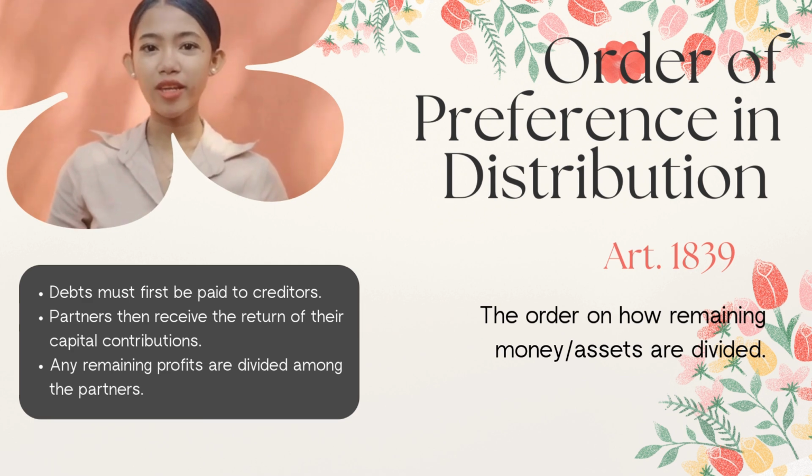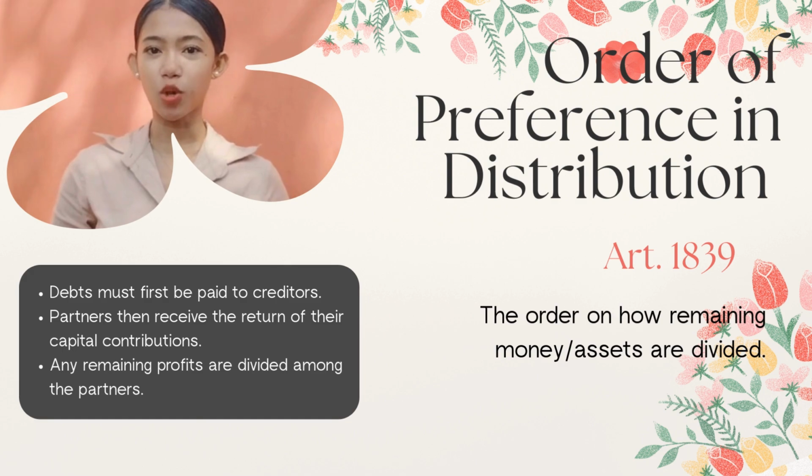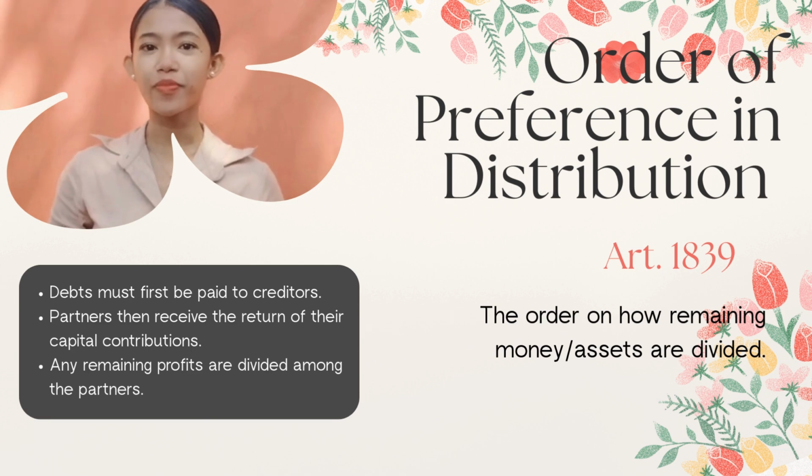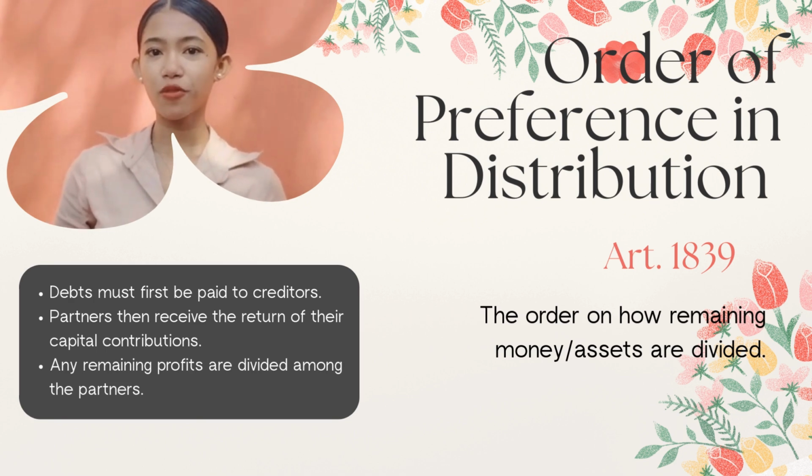Article 1839 of the Civil Code of the Philippines lays down the order of preference and the distribution of partnership assets when a partnership is dissolved. It provides how the assets will be applied to settle obligations. Here's the order. First, payment to outside creditors. All debts and liabilities to persons who are not partners must be settled first.